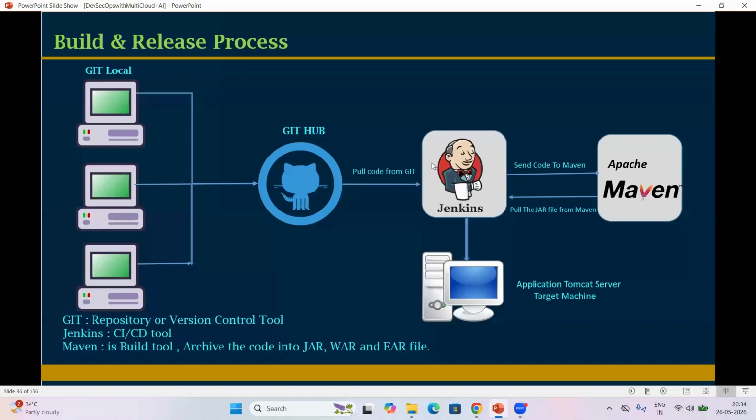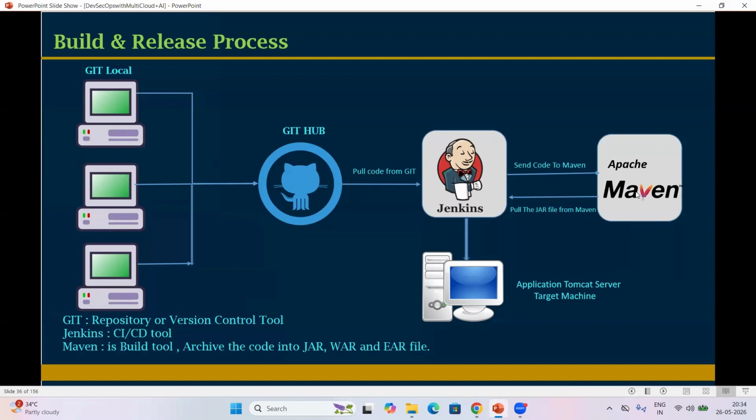By installing a plugin, we can integrate. What is a plugin? A plugin is a package software. For example, if you want to pull the code from GitHub to Jenkins, or deploy onto the respective Tomcat server, first of all, we require connectivity, right? Integration, right? For that we need to install one package software, which we can say is a plugin.